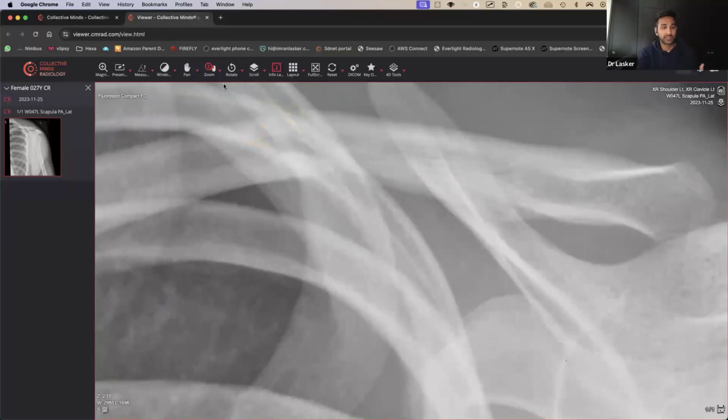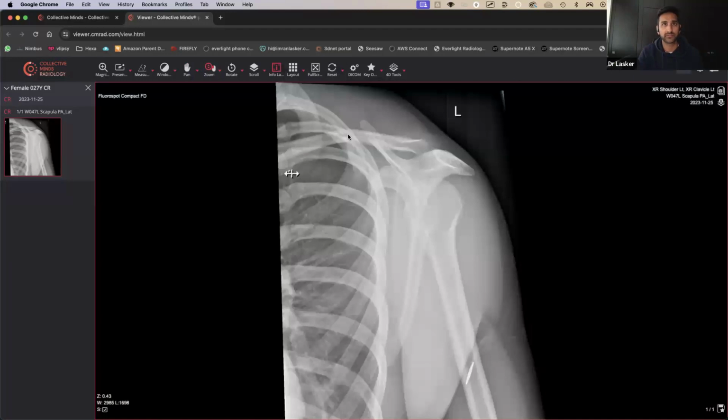Now, generally speaking, when you do have traumatic injuries, it's going to be the middle third of the clavicle that gets fractured. Generally, the more medial aspect doesn't get fractured. The lateral aspect can get fractured, but not as often as the middle third, because that's probably where you're more likely to get a full-on injury.